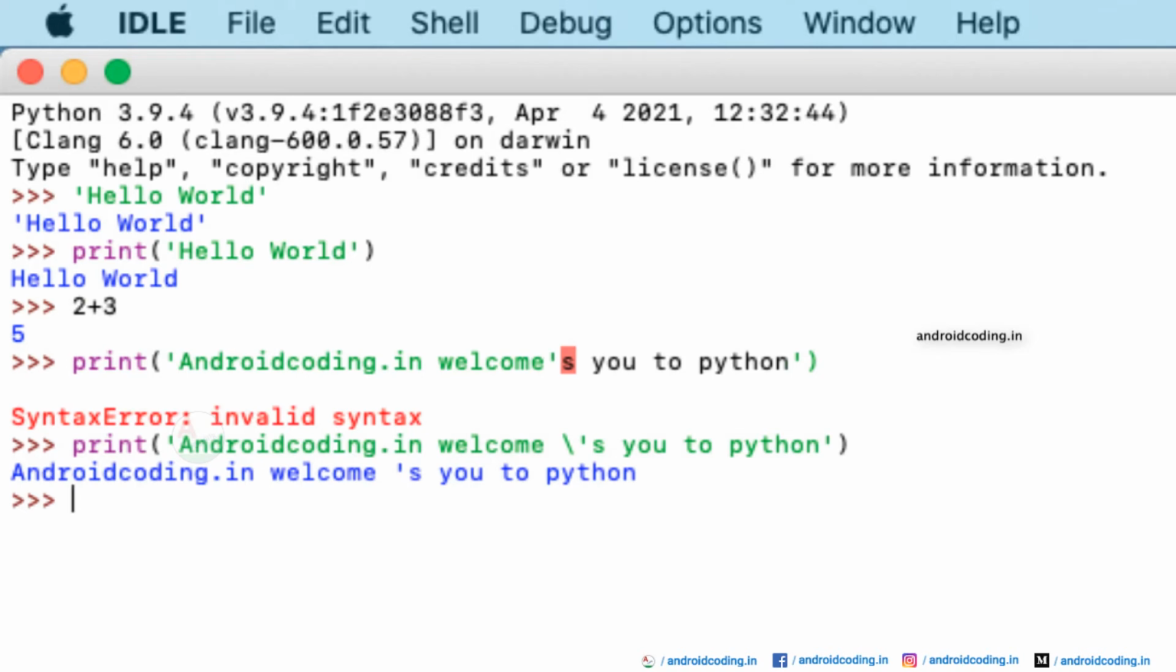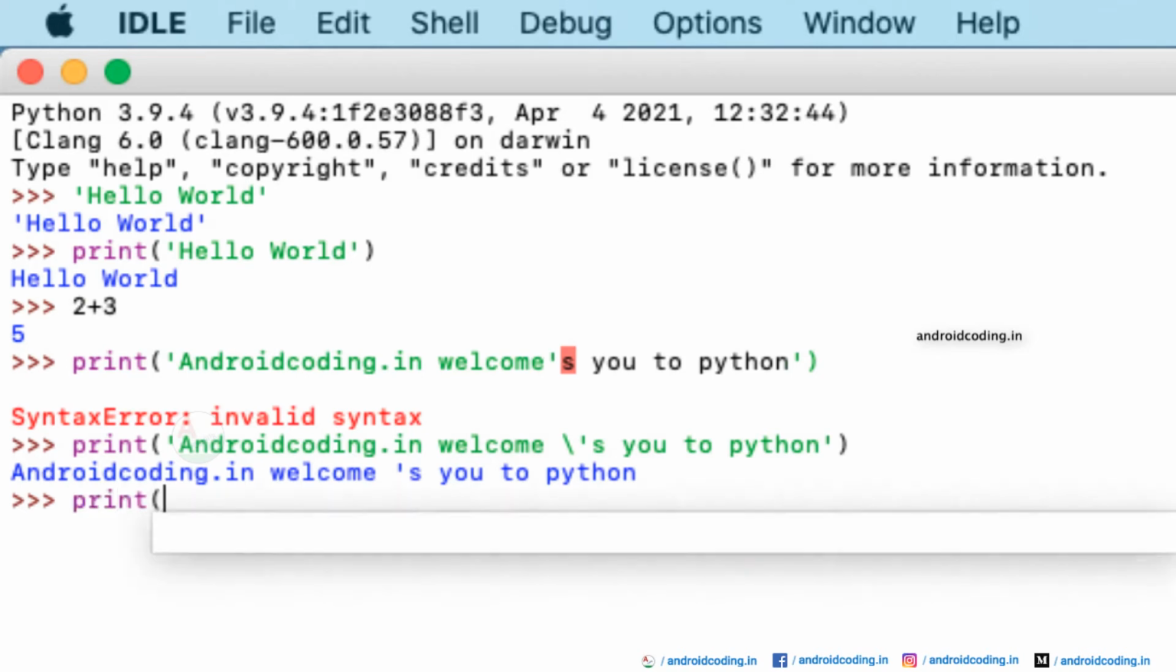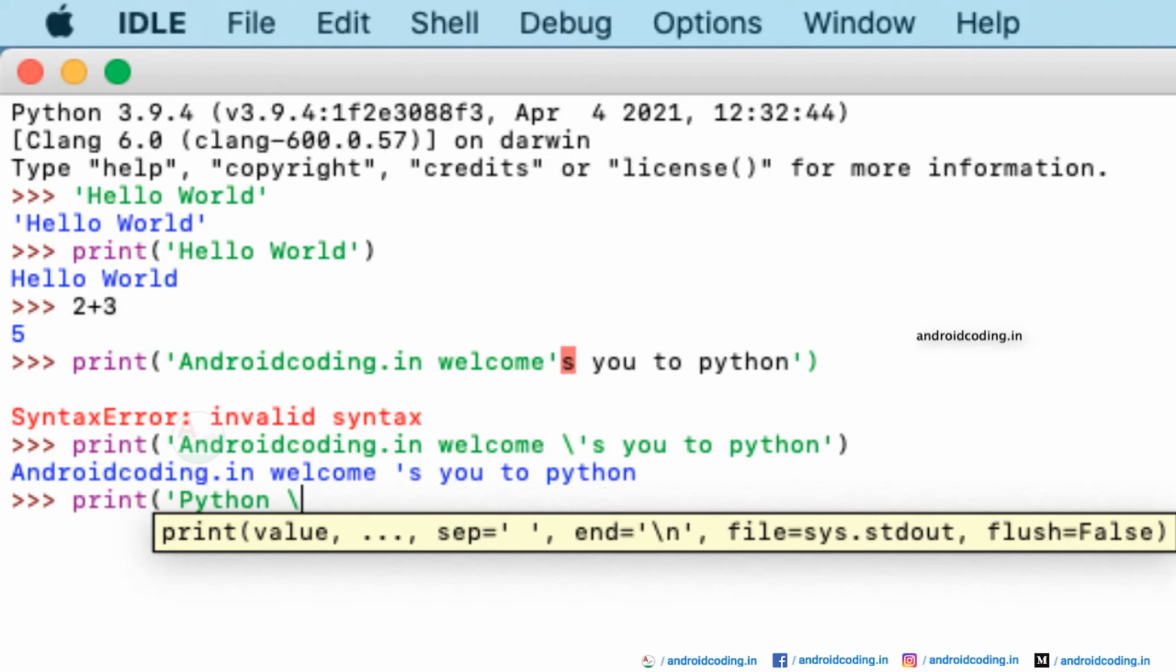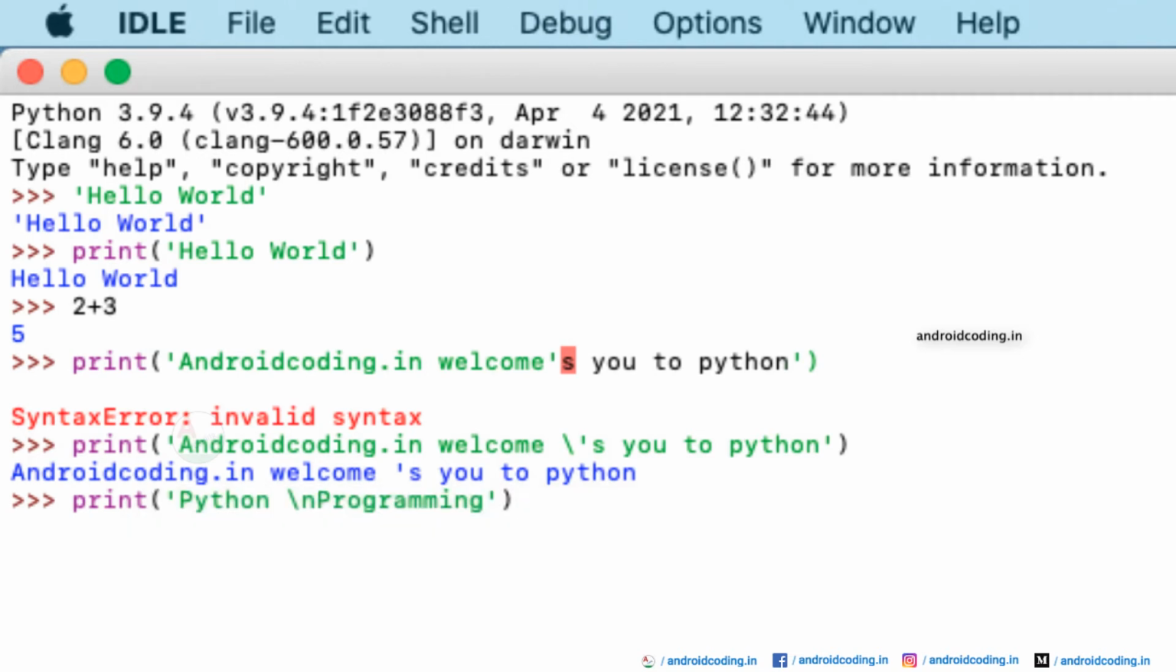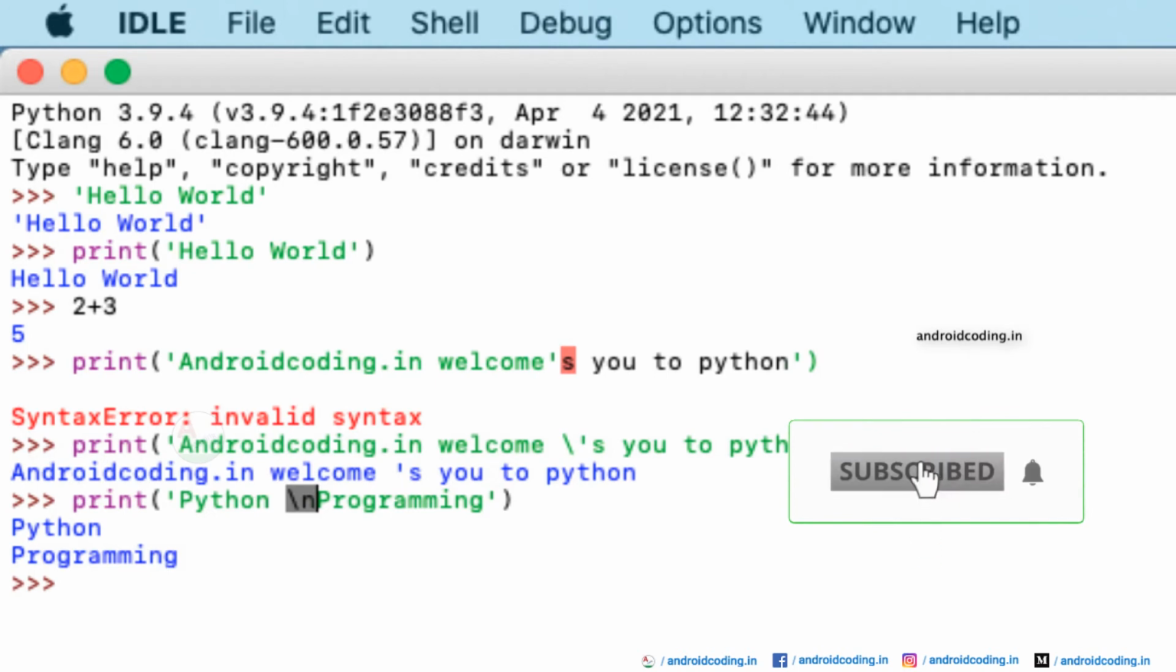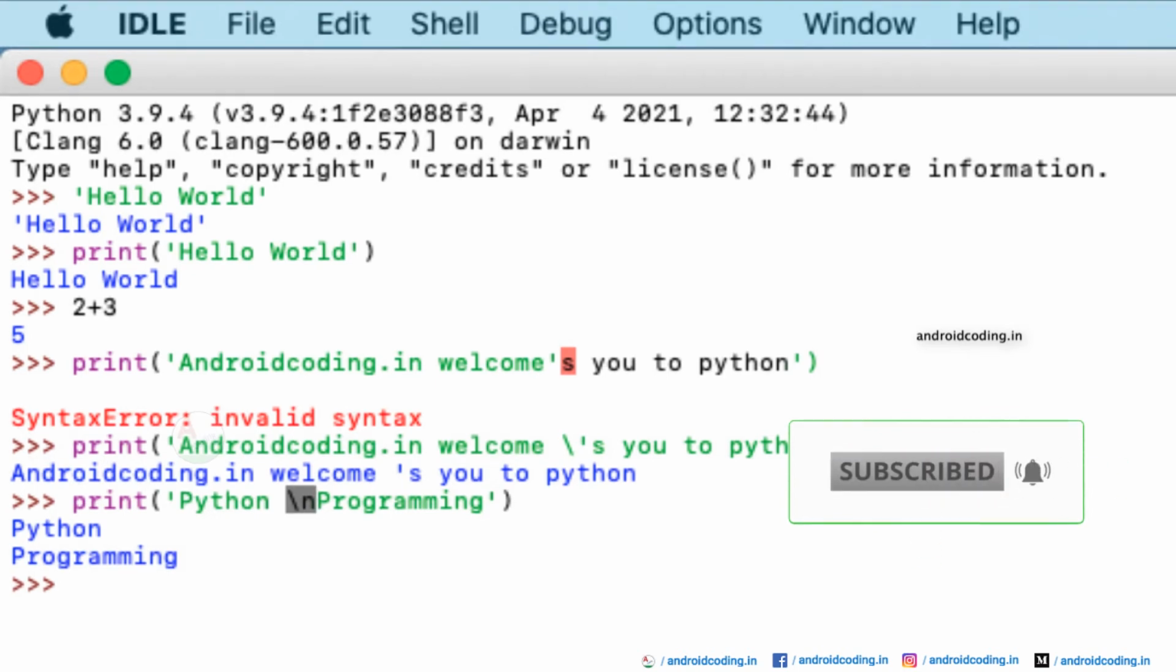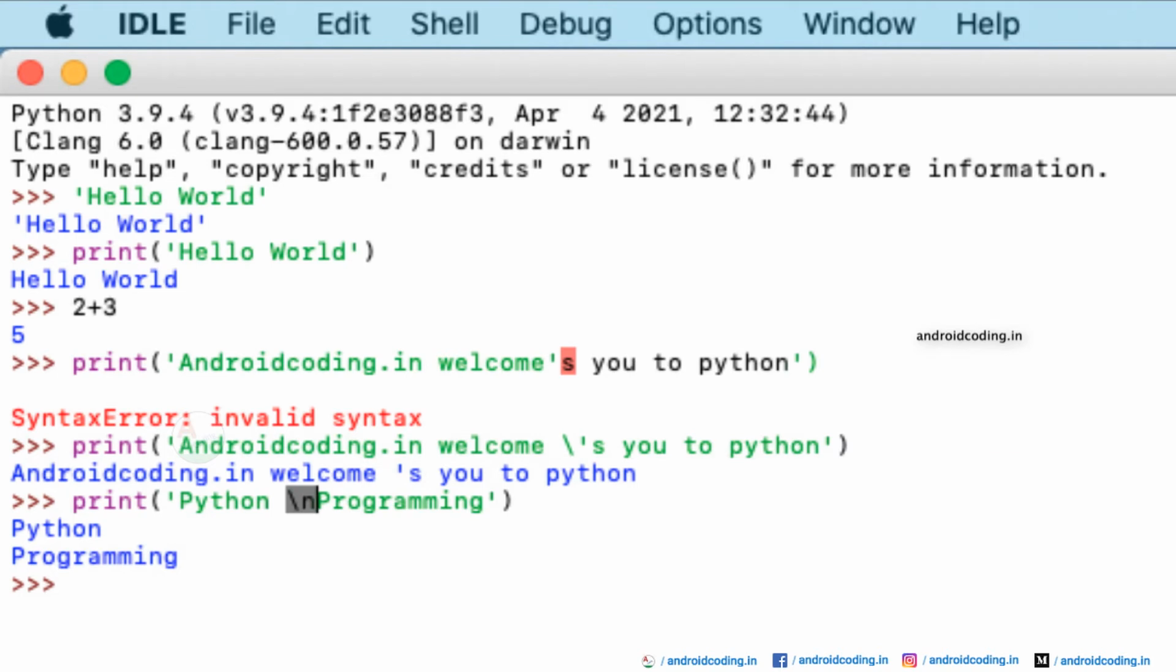And now let us try to print a new line. Here I am providing a backslash n and programming, and just close it. And now try to print, and you can see that our Python and programming are printed in two different lines now with the help of a backslash and n. So here you can make sure that the backslash is a special character with which you can make the predefined processing for the strings.